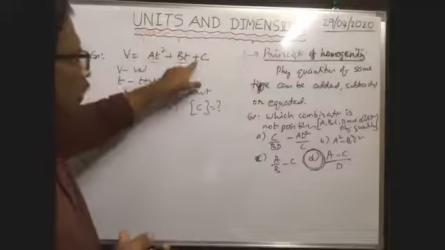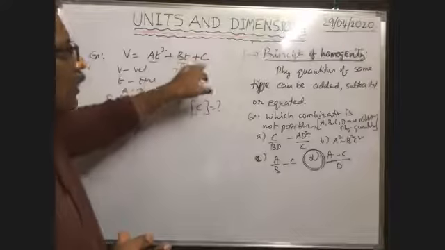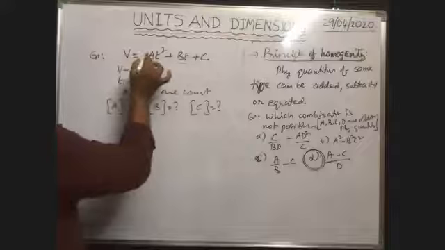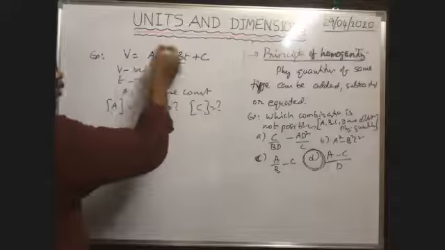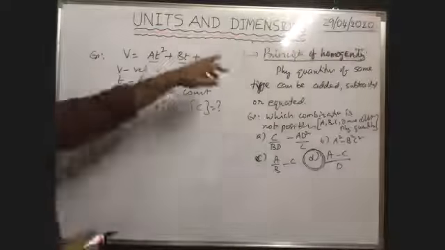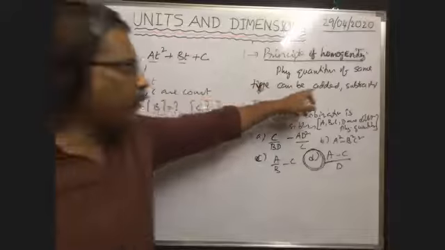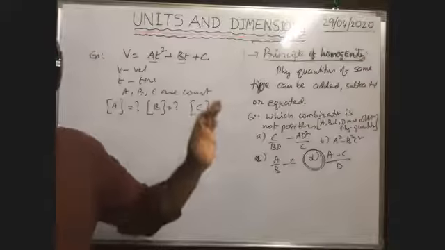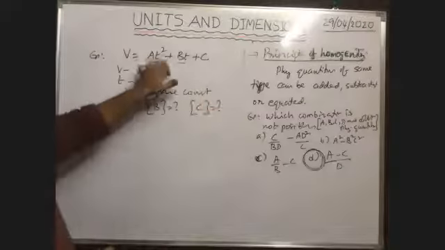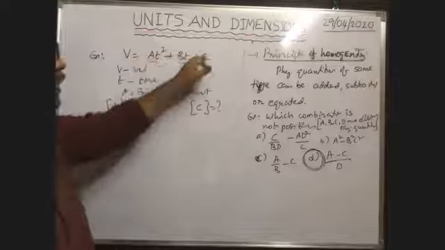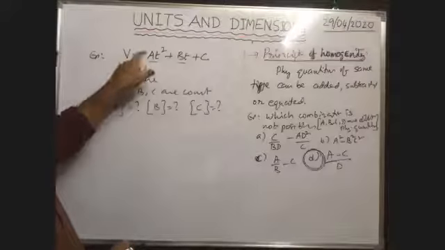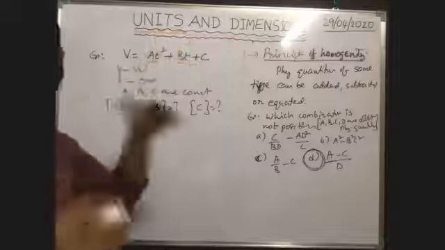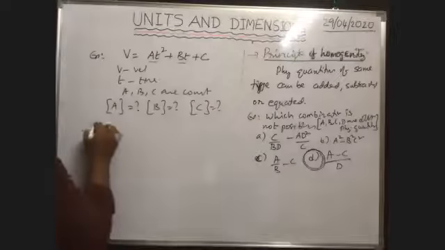Here also plus is there, plus or minus whatever it may be. These two must be the same. Equality is there. That's why if this is velocity, then this must be equal to velocity only. If the physical quantities are of the same type, they can be added, subtracted, or equated. Addition means all these are the same type of physical quantities. Equality is there means definitely this is equal to this one dimensionally.